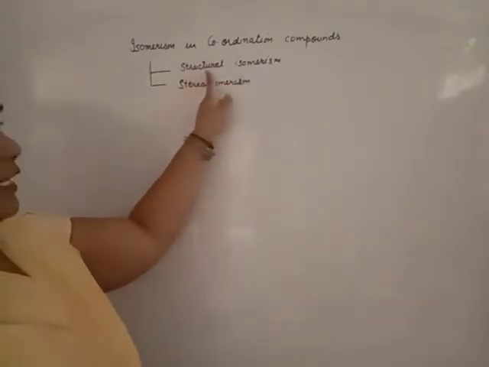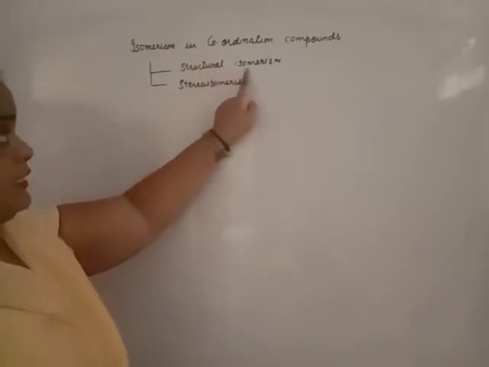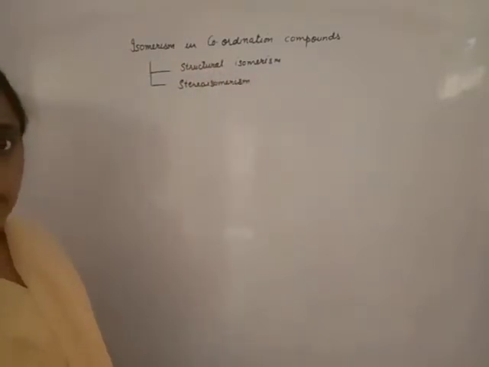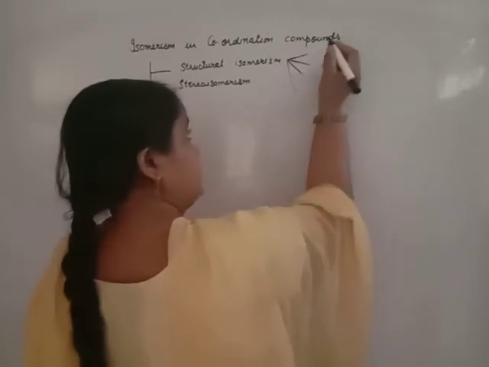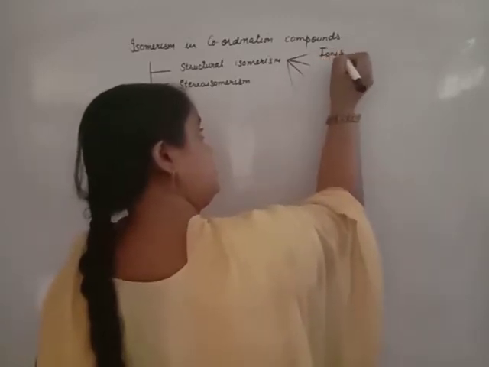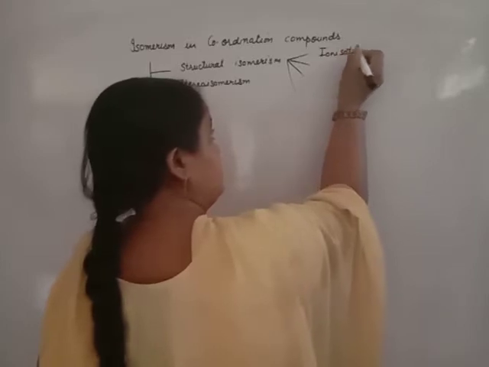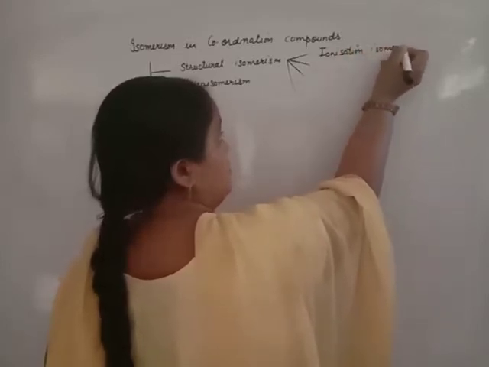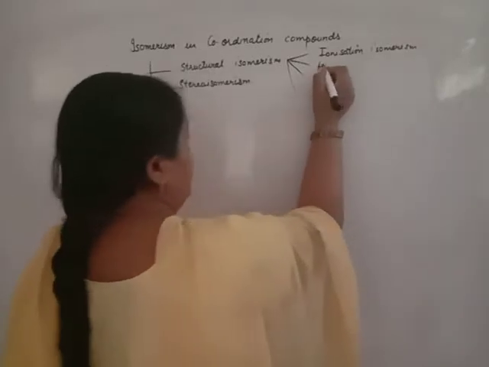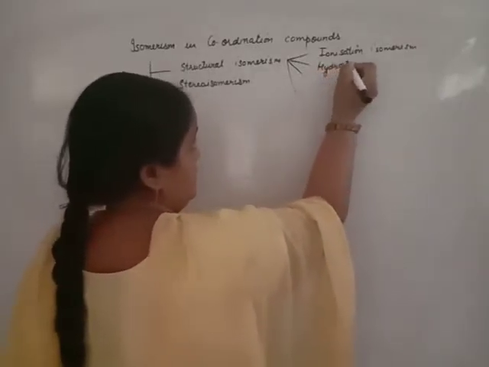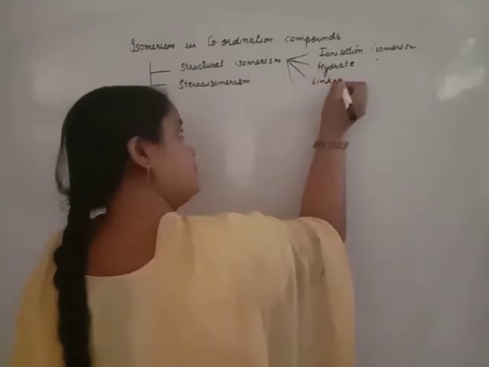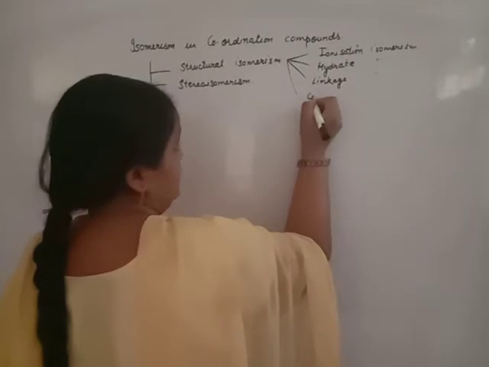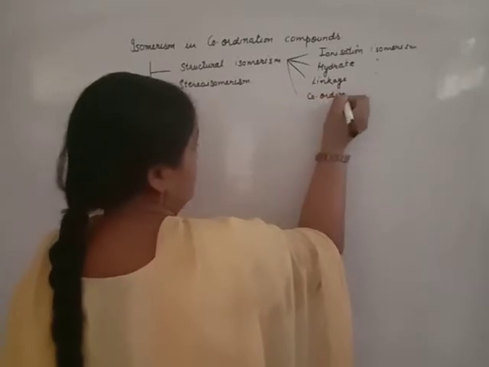In the case of structural isomerism, I discussed it with you in my previous video, the video for structural isomerism of coordination compounds. Structural isomerism is of four kinds: ionization isomerism, then hydrate or solvate isomerism, then linkage isomerism, and the last one is coordinate isomerism.